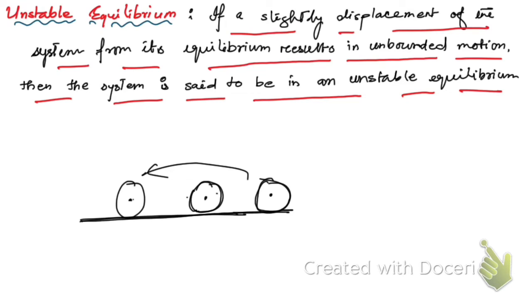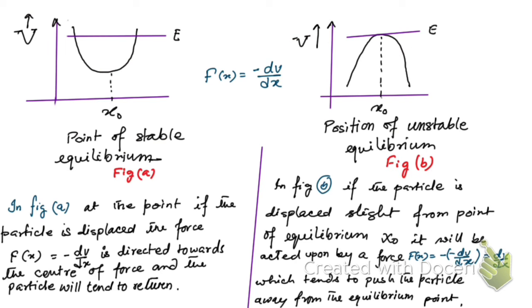Now let me show you two graphs. Here V represents potential, which is a function of x, where x represents position. This position is the point of stable equilibrium, and this graph is for a system of unstable equilibrium. So this is the position of unstable equilibrium.